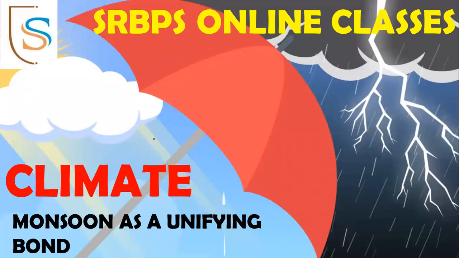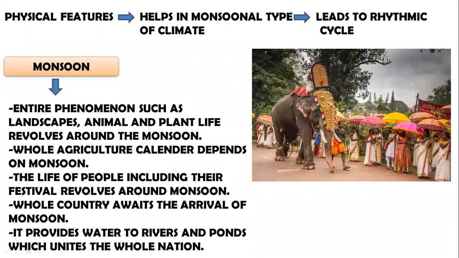Now we will see how this monsoon acts as a unifying bond. How does monsoon unify our entire country? Now there are physical features that help in monsoonal type of climate. We studied all those factors in previous videos, and this leads to rhythmic cycle of monsoon. Why do we say that the cycle of monsoon is rhythmic?